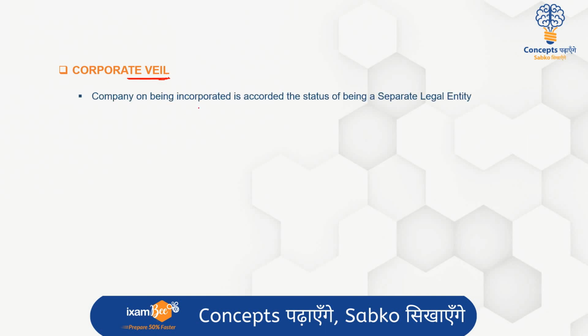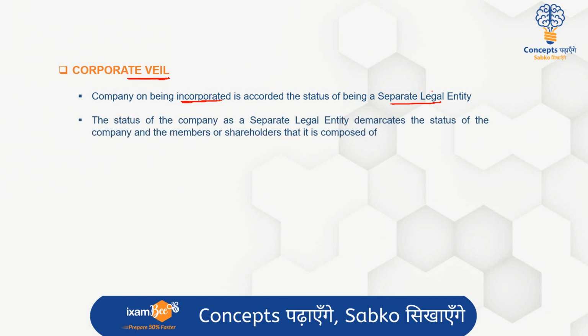When a company is incorporated, when it is registered, it gets a legal status, that of a separate legal entity. So once the company gets registered, it is incorporated, and from that very moment the company has its own separate legal entity, which is one of the important features of a company. This separate legal entity is what makes a difference between the company and the members who have formed it.